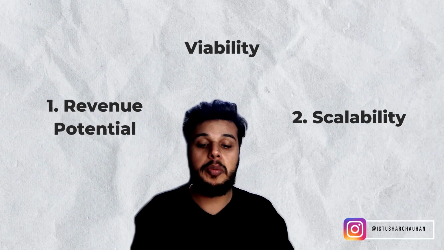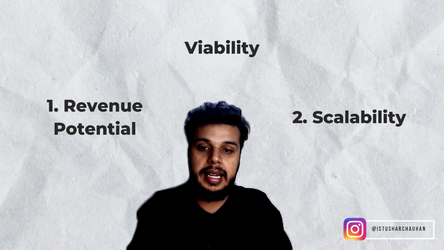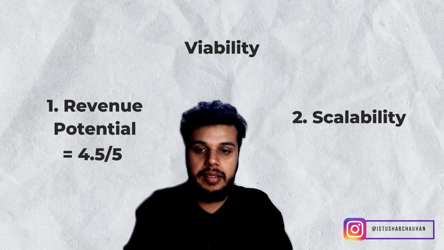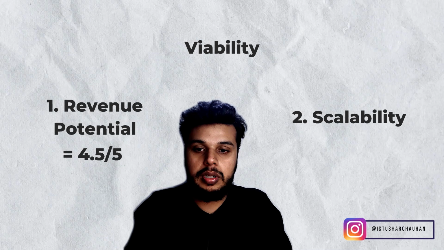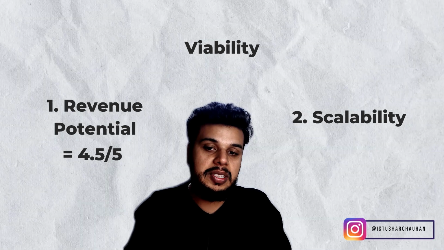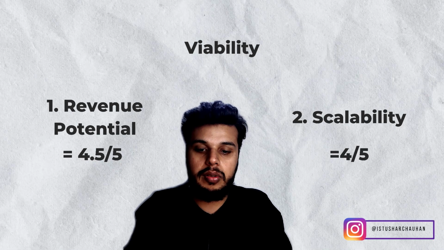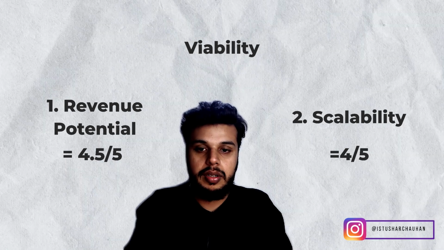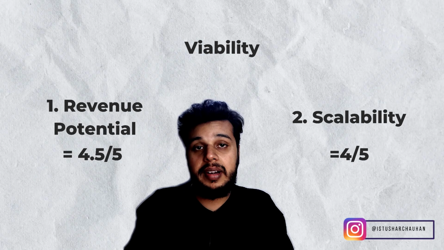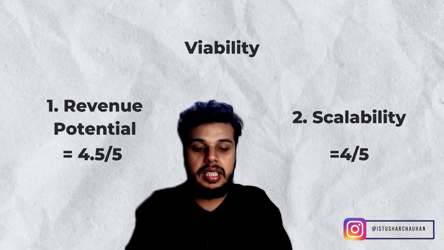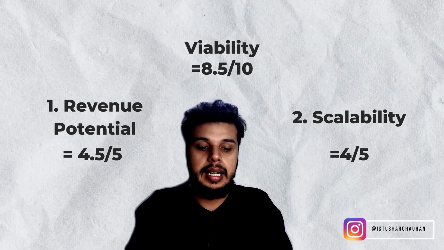When we are talking about revenue potential, guys, I am going to rate this idea as 4.5 out of 5. And when we are talking about the scalability, since this is a scalable business idea, we are going to be rating this as somewhere around, again, 4 out of 5. So the total viable rating for this particular business idea happens to be 4.5 plus 4, that is 8.5 divided by 10.